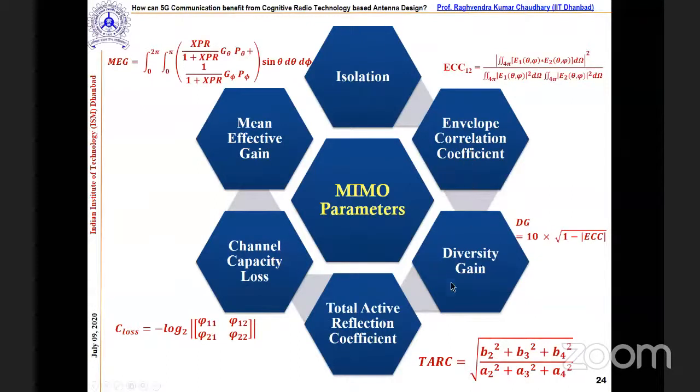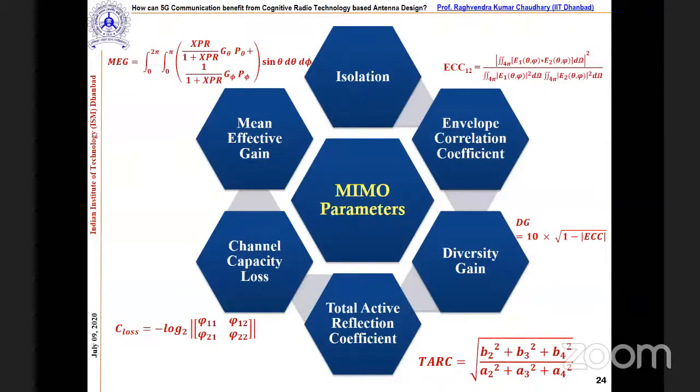Then after diversity gain, if you see, this is connected with the ECC and calculated by this formula, and nearly 10 dB is the acceptable diversity gain in the literature. Coming to the total active reflection coefficient, this is another parameter you will characterize. There are a number of elements, as I told you. So instead of calculating S11 only, we are taking all the elements. Here, A2, A3, and A4 are the incident and these are the reflected. This is ultimately a reflection coefficient, but we are considering all the elements.